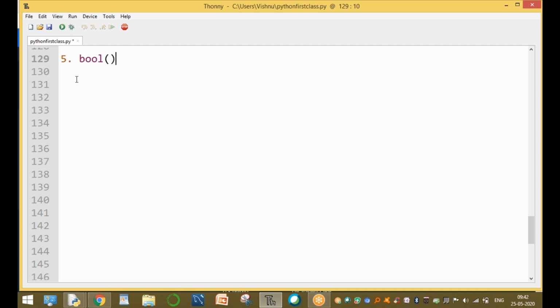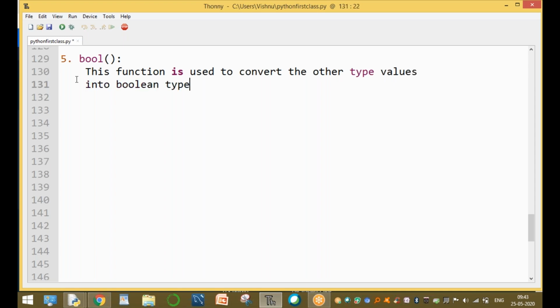Bool. This function is used to convert other type values into Boolean type.